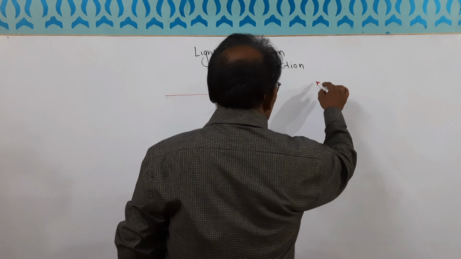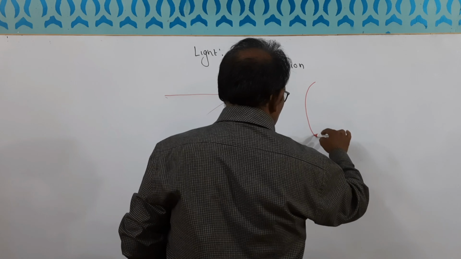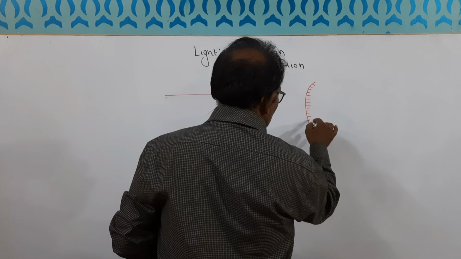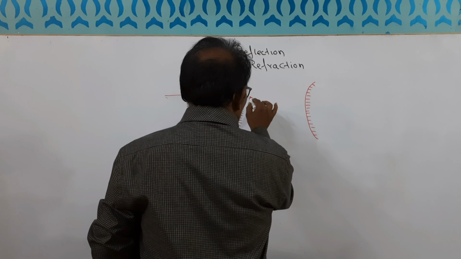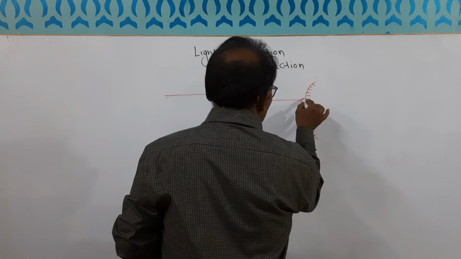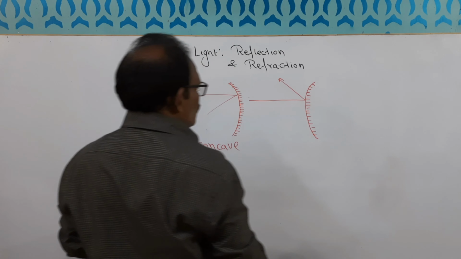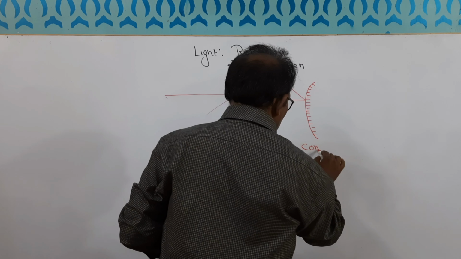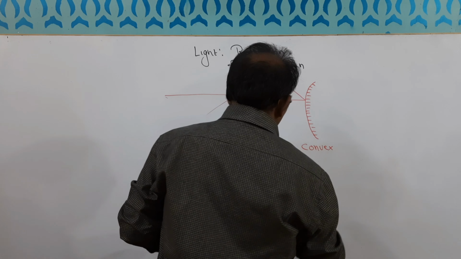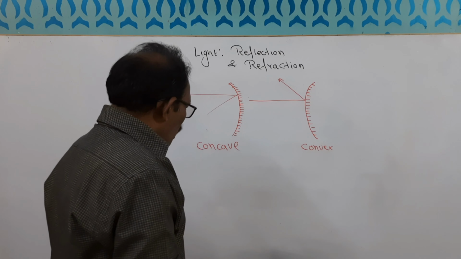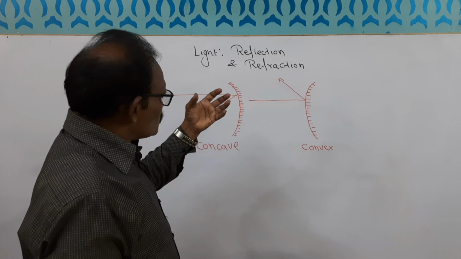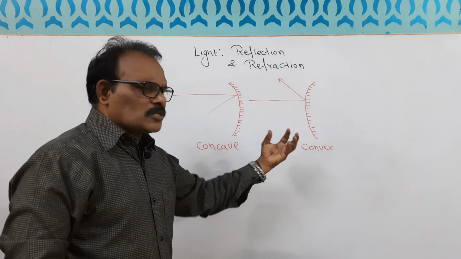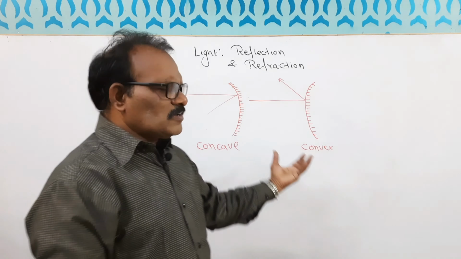If the mirror is like this, and this is the coated surface, black coated here, what happens? If a ray comes, it reflects back, isn't it? This type of mirror is called a convex mirror. Now let me make it easy. What is the trick by which we can recognize which one is concave and which one is convex?